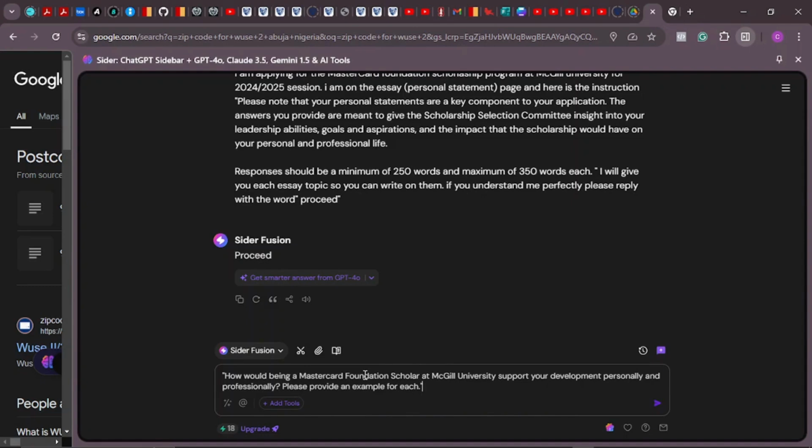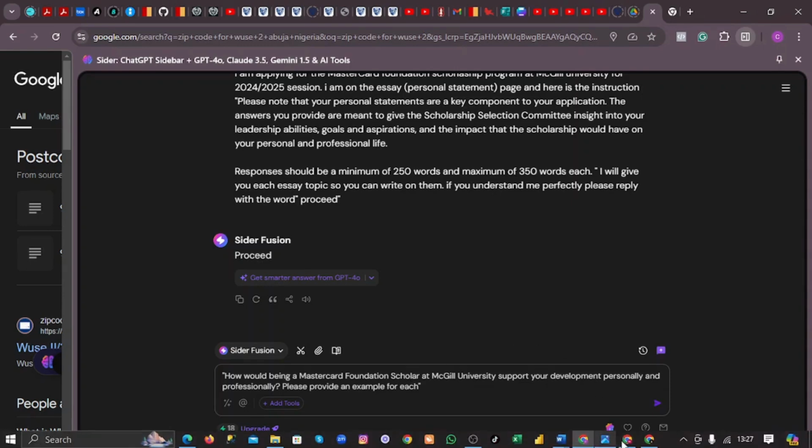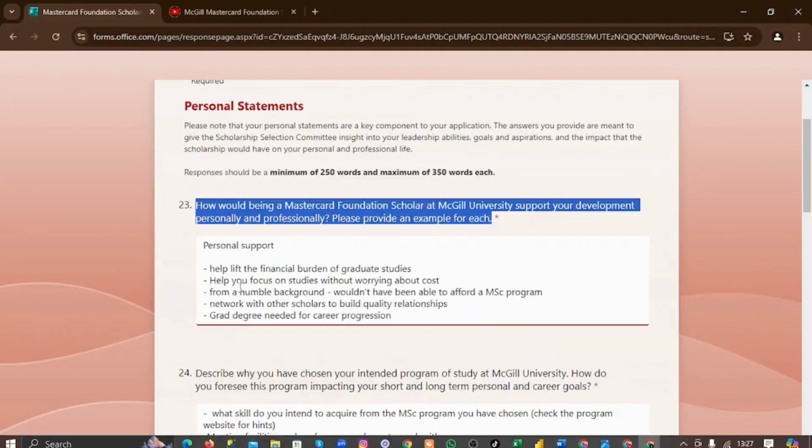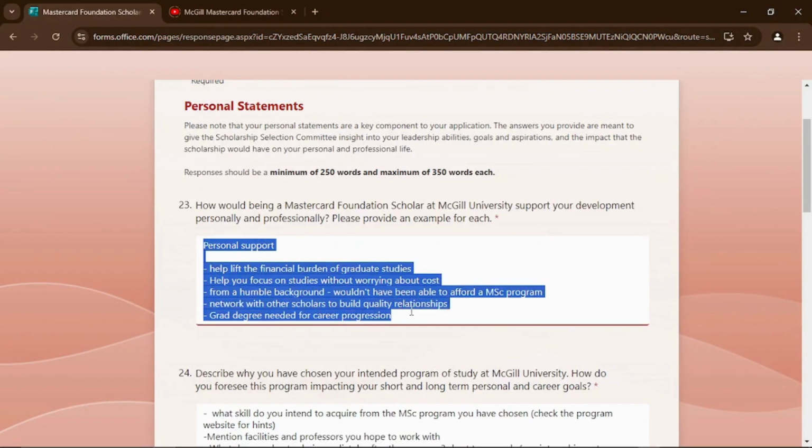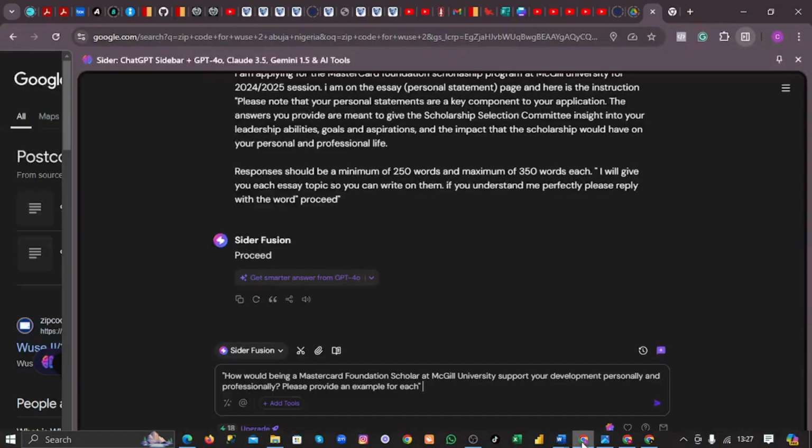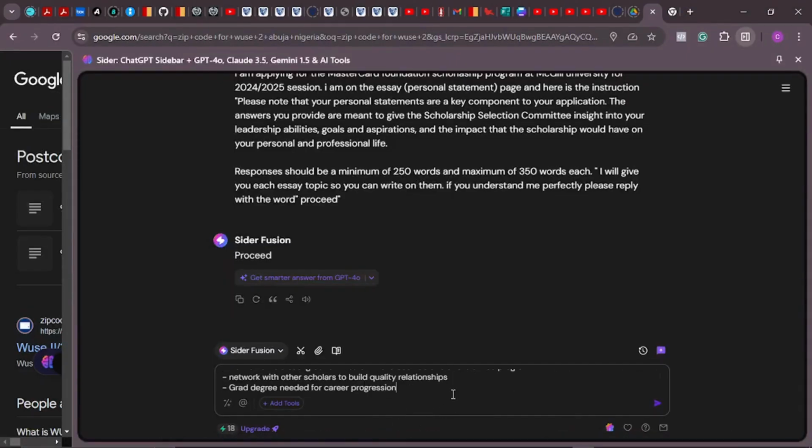All right. But you won't just stop there, because you want it to be unique to you, right? Then those points that we have developed, we need to copy those points and give it what to write on for us, because we want to make it personal. So we'll come back here and paste it.